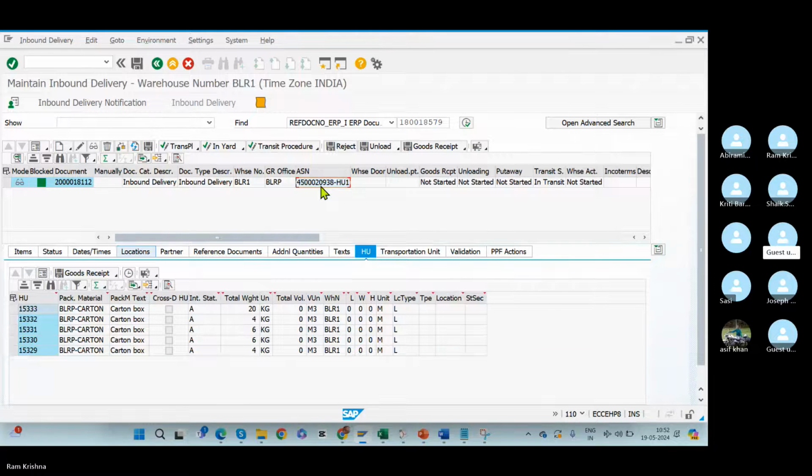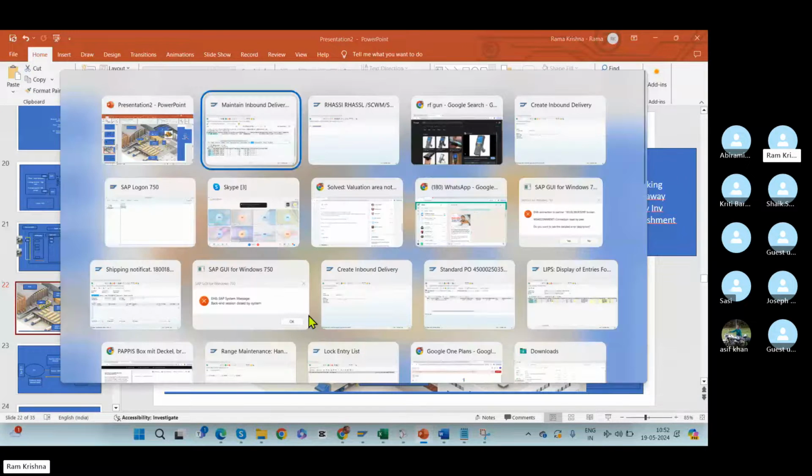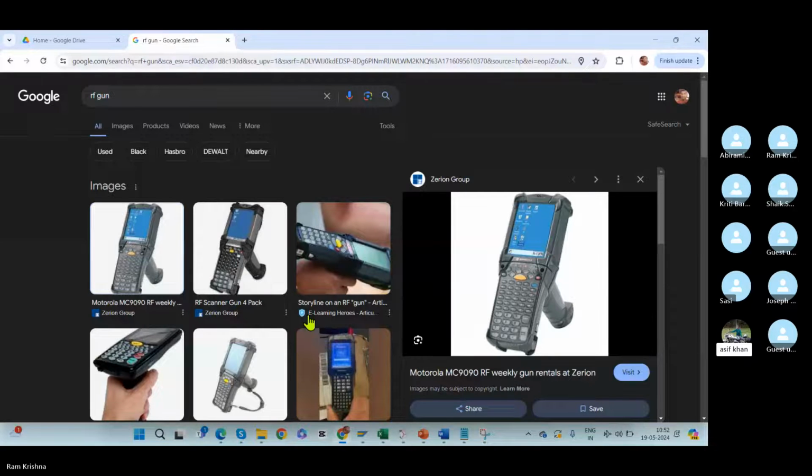In the purchase order, the warehouse operator doesn't have any details first of all. He doesn't have any system. He's just having an RF gun. That's it. He's having only an RF gun, which is used only to scan.